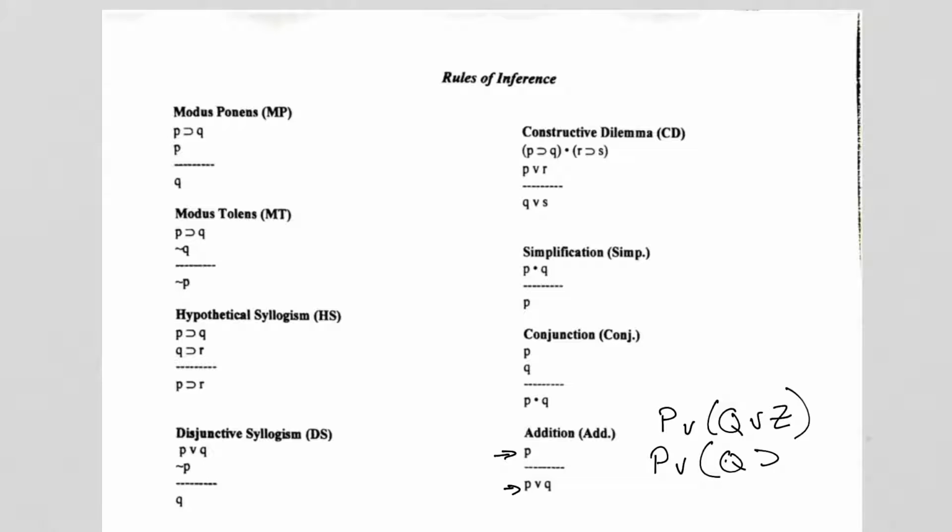Or something like that, and you want to keep on going, you want to add another one, X to Y, keep going, it doesn't matter. By the way, you'd have to put brackets around that. Okay, you can do it. As a rule, we only add what we need, but technically you can add anything you want as long as you have a line that's by itself and you know it's true.